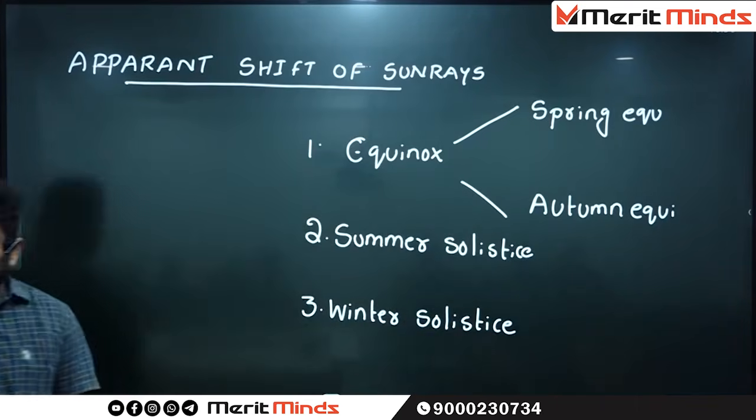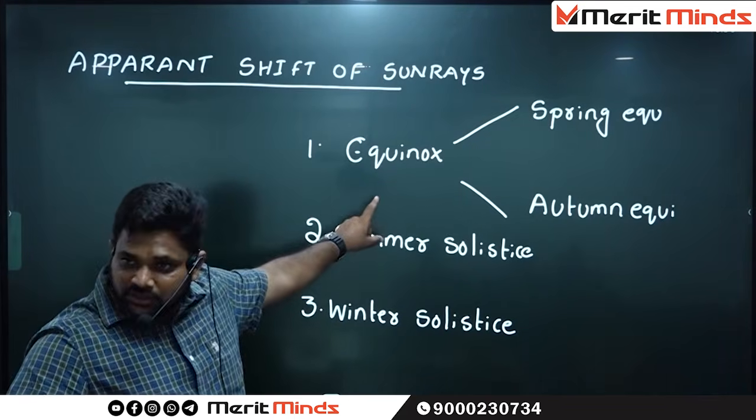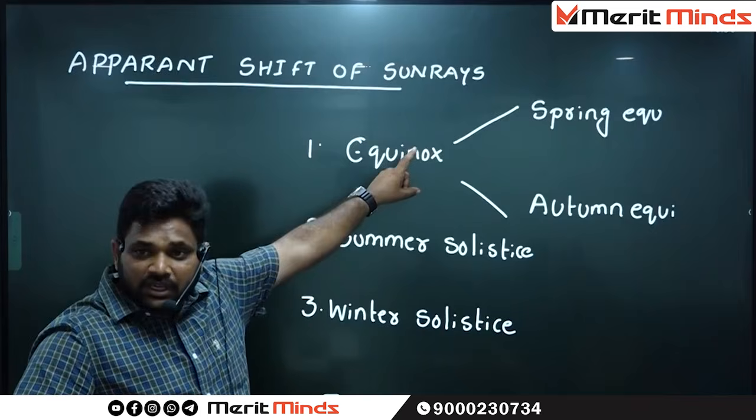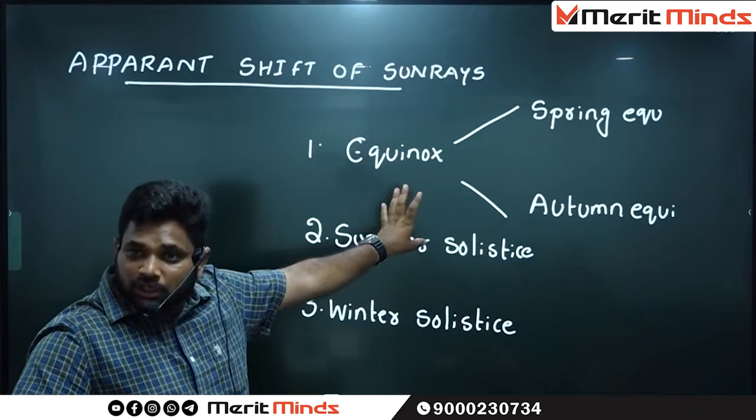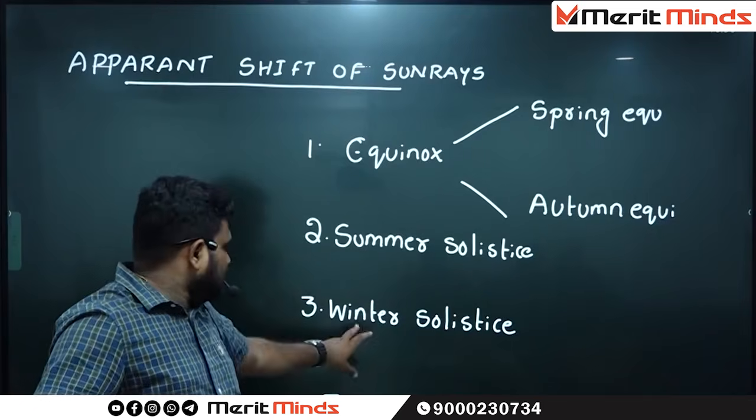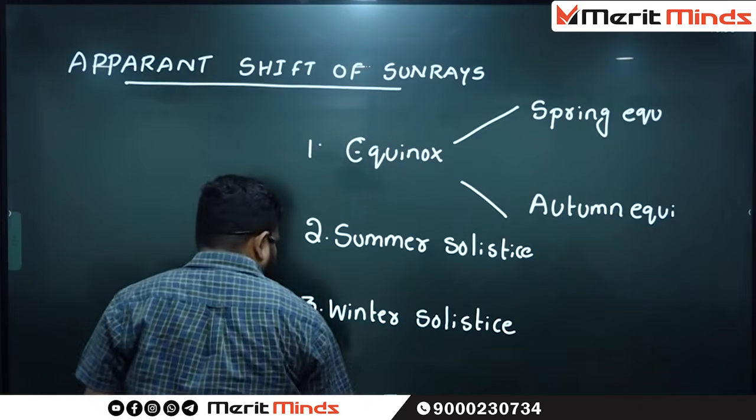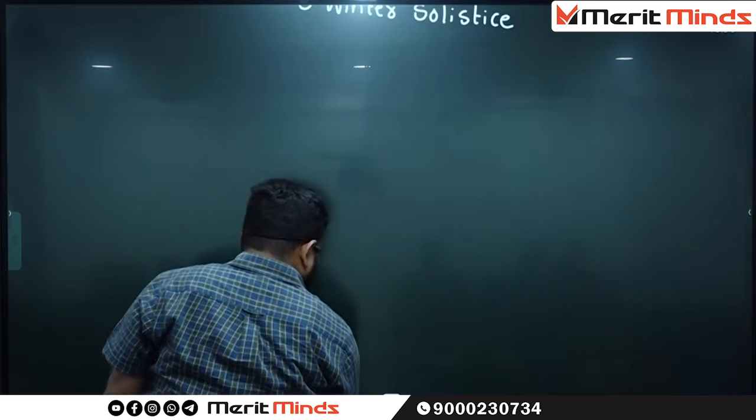See here, there are certain events. The first one is called the spring equinox. The second one is the autumn equinox. The next one is the summer solstice. The third one is the winter solstice. What does it mean? See here, again I am revising.